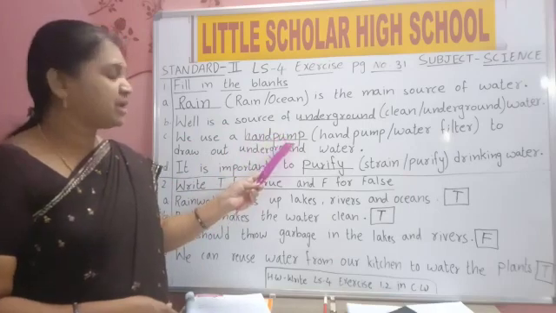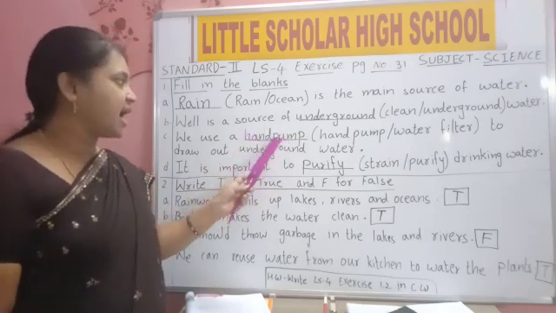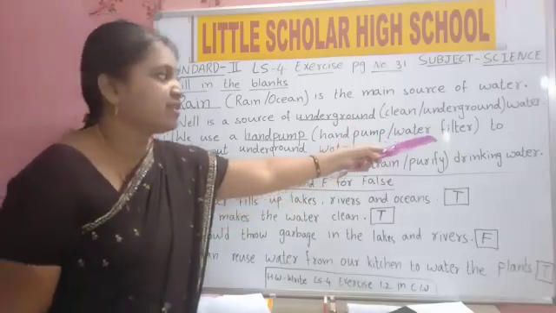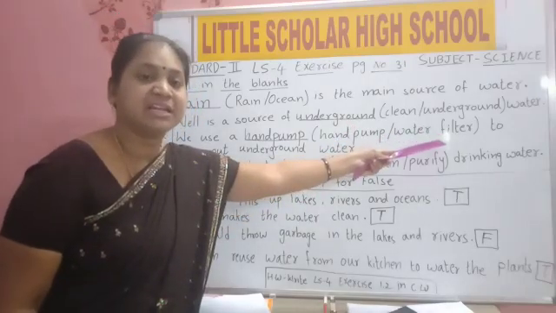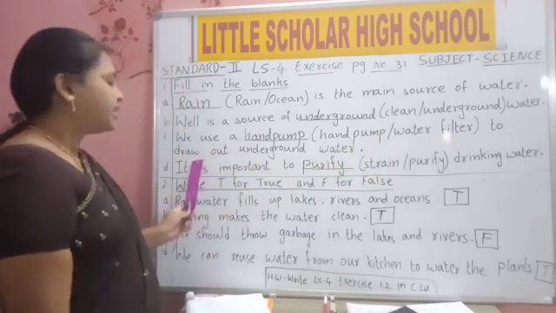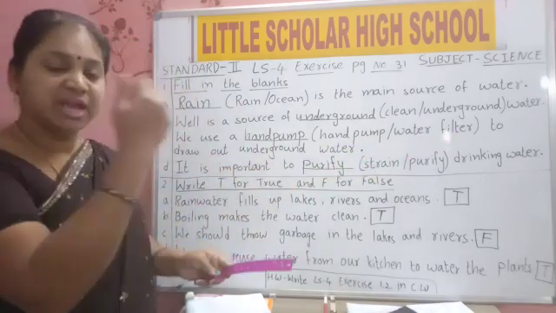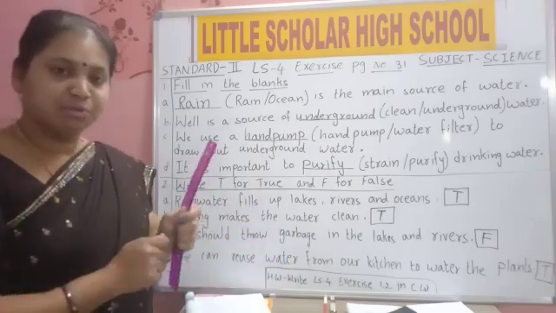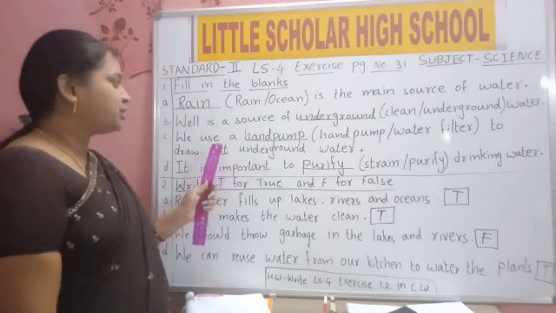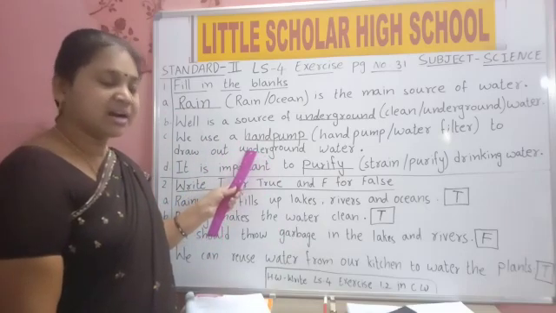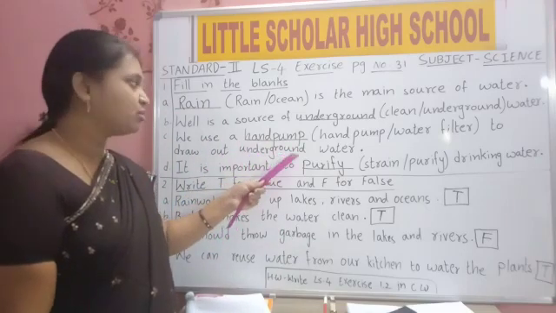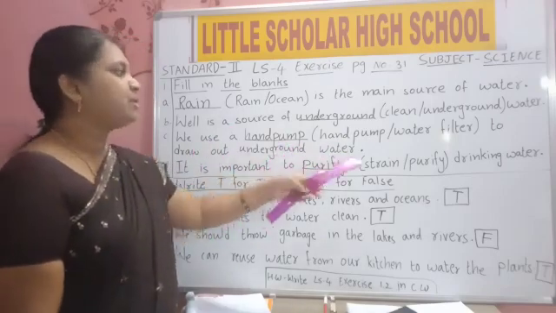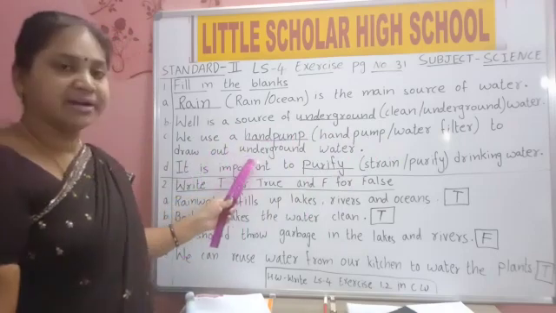H-A-N-D, hand. P-U-M-P, pump. W-A-T-E-R, water. F-I-L-T-E-R, filter. D-R-A-W, draw. Draw means to take out. Bucket we will put and we will draw. Yes, we will pull the bucket, that is draw. O-U-T, out. U-N-D-E-R, under. G-R-O-U-N-D, ground. W-A-T-E-R, water. We use a hand pump to draw out underground water.